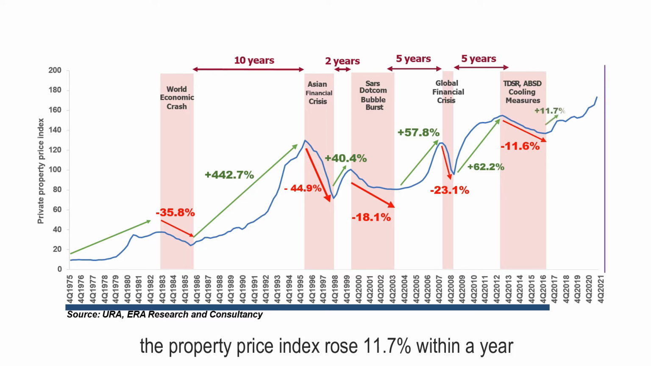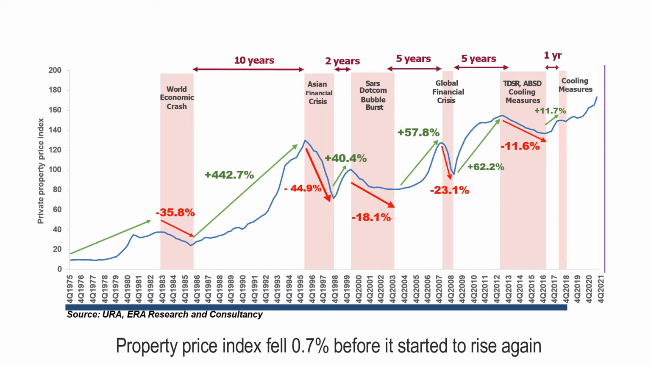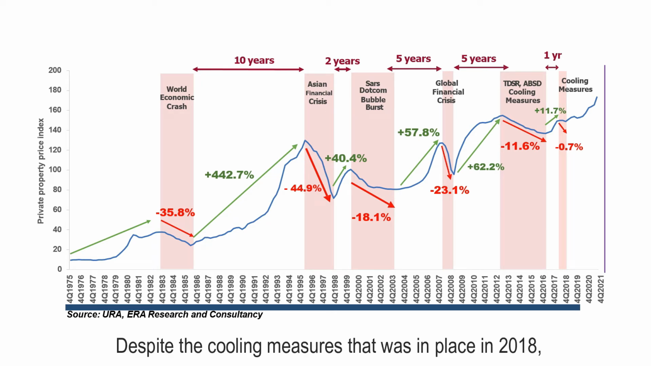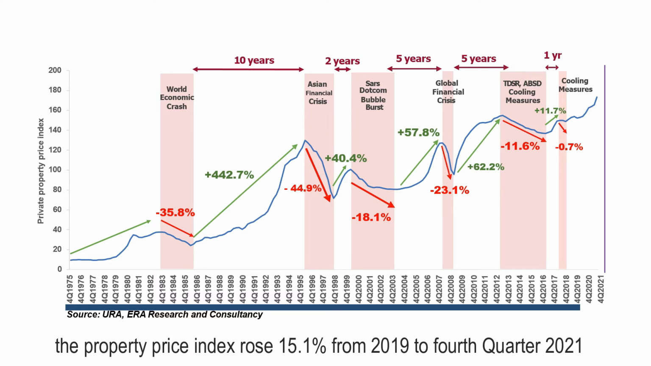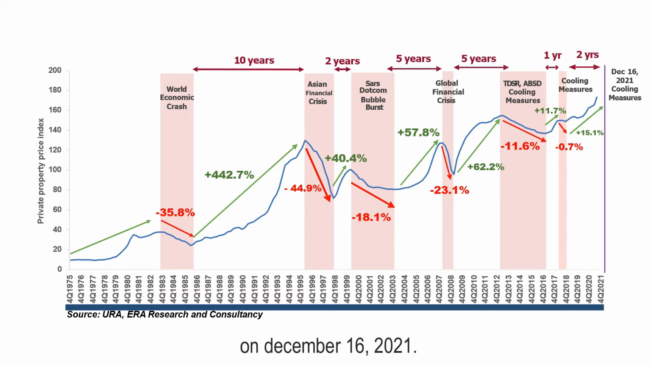The property price index rose 11.7% within a year, and new cooling measures were implemented from 2018. The property price index fell 0.7% before it started to rise again in 2019. Despite the cooling measures that were in place in 2018, the property price index rose 15.1% from 2019 to the 4th quarter of 2021, until another set of new cooling measures was implemented on December 16, 2021.